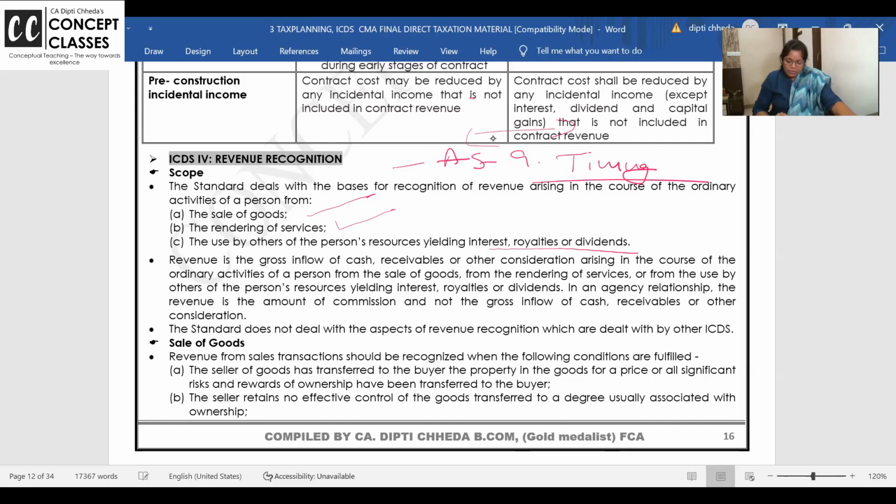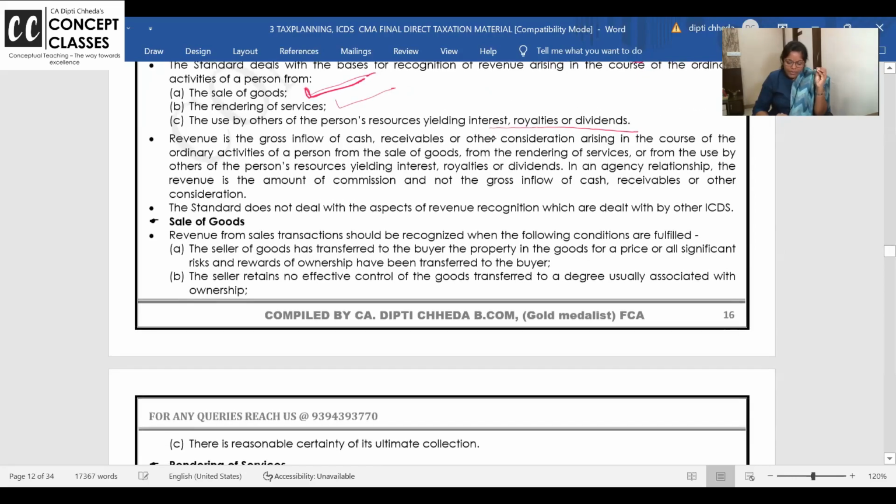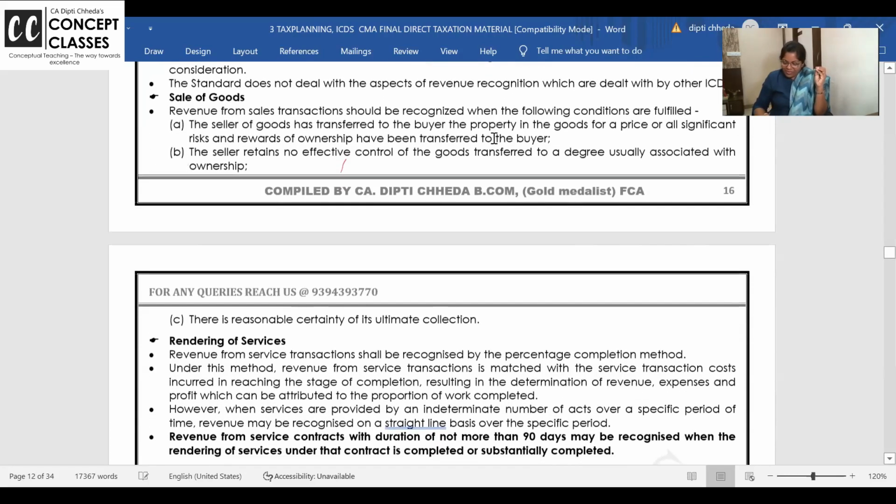So when you sell the goods, how do you recognize it as income? Frankly, 80% of this is exactly like your AS 9. So let us talk one by one rather than talking about all the three. First, how do you recognize sale of goods? You know, what you have studied in foundation. This is very clearly by-hearted by the students, only 1 or 2 points are different and they can frame a question and ask for 2-3 marks. I will take it with an example.